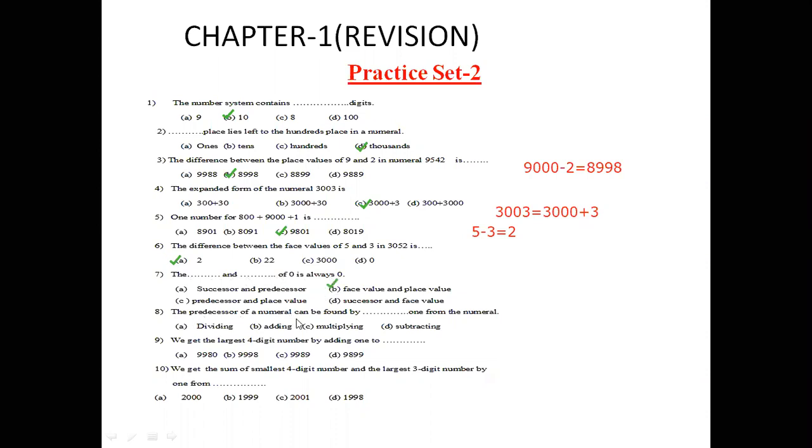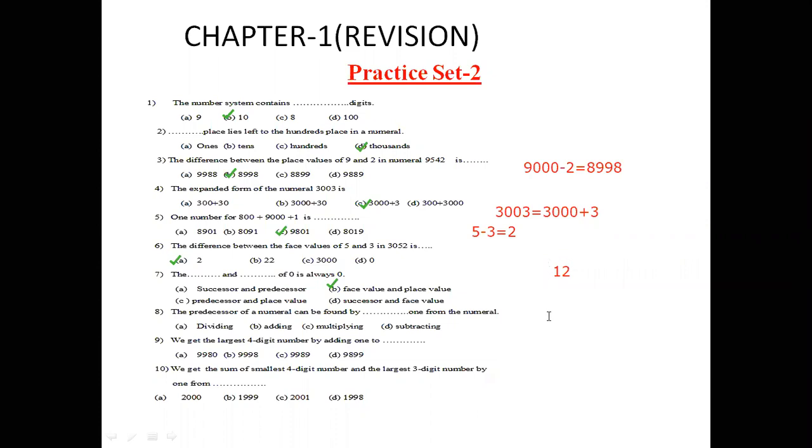The predecessor of a numeral can be found by subtracting 1 from the numeral. What is the meaning of predecessor? Predecessor means when we subtract 1 from any numeral, then we get the predecessor of the number. Let us check. Suppose the number is 12.